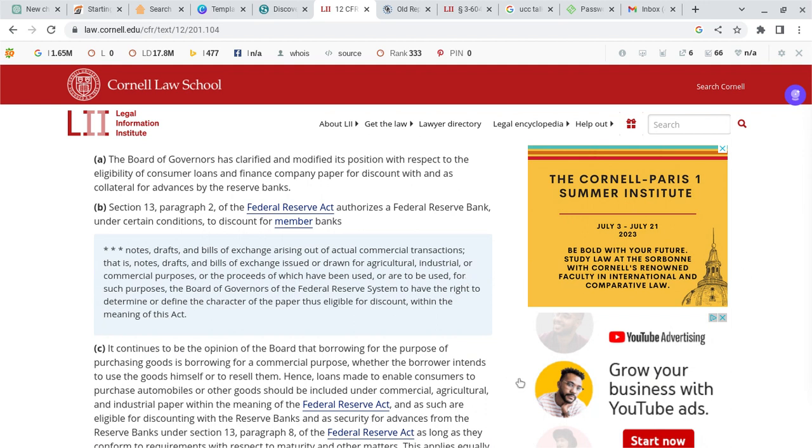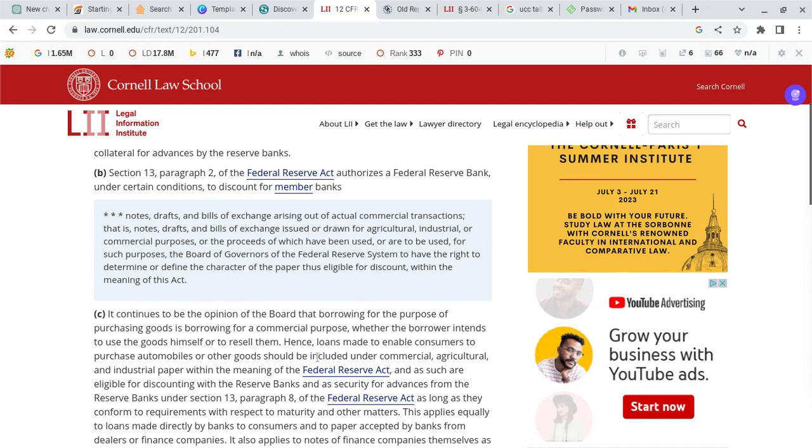You see in this blue area that it says notes, drafts, and bills of exchange arising out of actual commercial transactions. That is, notes, drafts, and bills of exchange issued or drawn for agricultural, industrial, or commercial purposes, or the proceeds of which have been used or are to be used for such purposes. The Board of Governors of the Federal Reserve System has the right to determine or define the character of the paper thus eligible for discount within the meaning of this act.